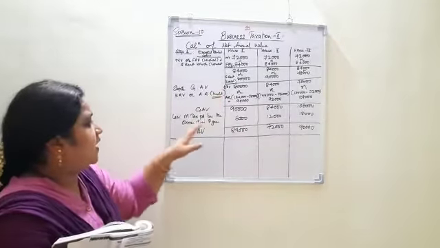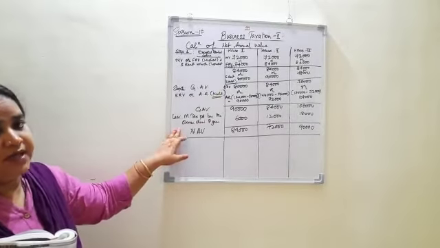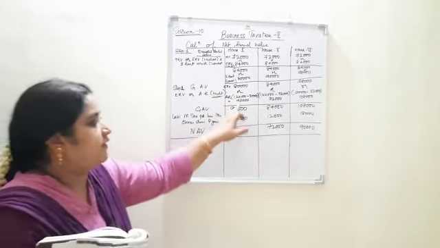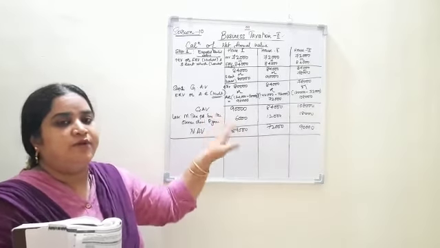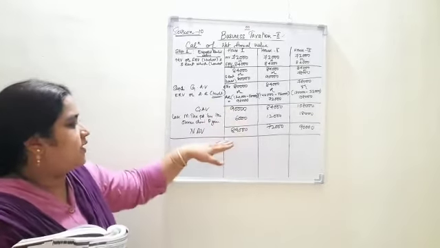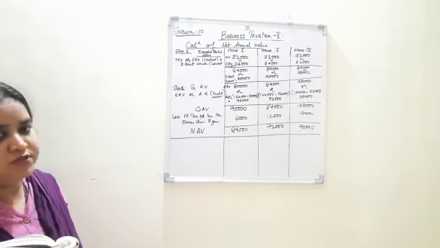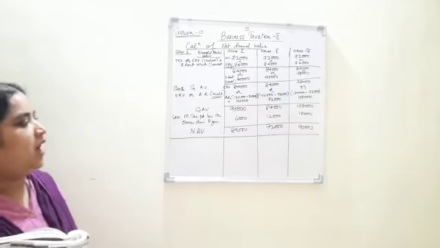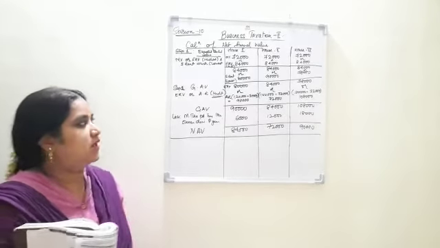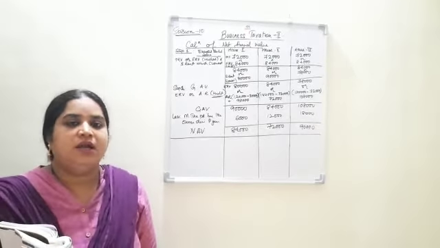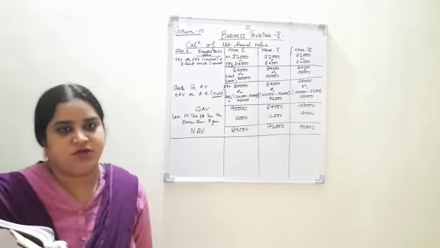Then from that value I have deducted the municipal taxes paid by the owner during the previous year. So after deducting the municipal taxes from the gross annual value, I have arrived at the net annual value. So the net annual value of house 1 is 84,000, house 2 is 72,000 and house 3 is 90,000 of the houses related to Mr. S, who is a resident of India.